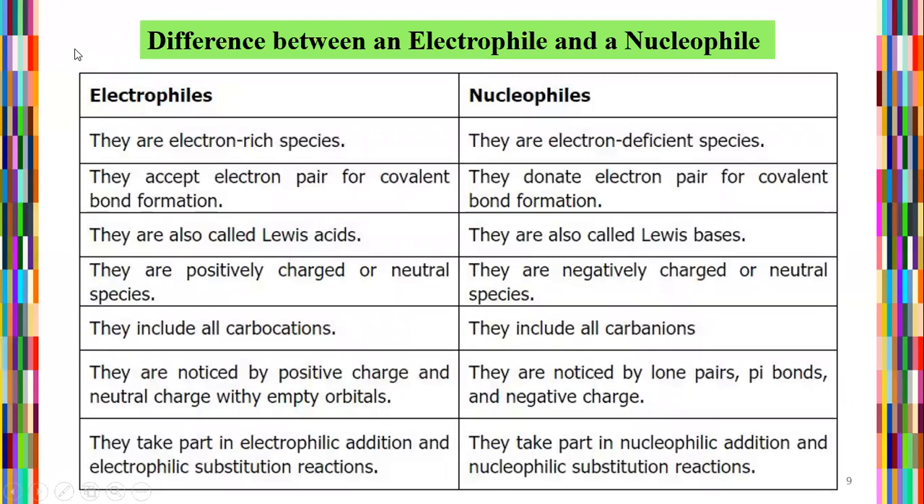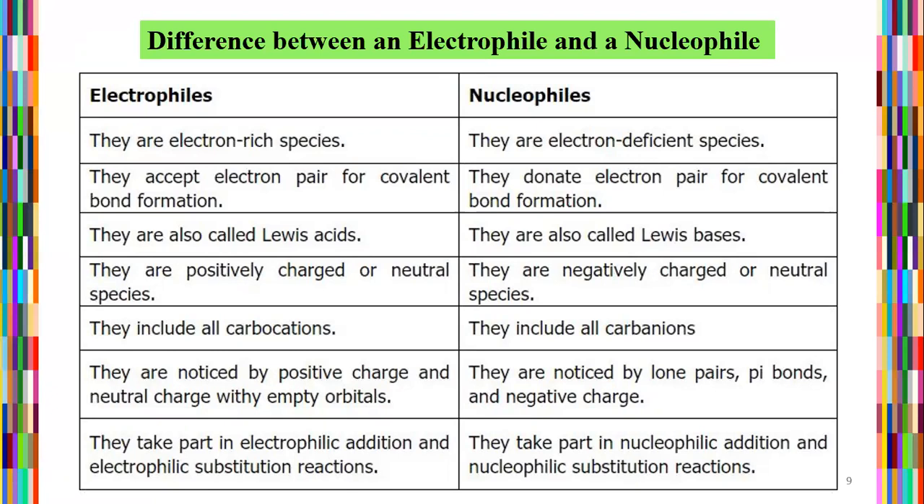Difference between electrophiles and nucleophiles. Electrophiles are electron-deficient species; they accept an electron pair for covalent bond formation. Comparatively, nucleophiles are electron-rich species; they donate the electron pair for covalent bond formation. Electrophiles are also called Lewis acids, and nucleophiles are also called Lewis bases. Electrophiles are positively charged or neutral species, while nucleophiles are negatively charged or neutral species.